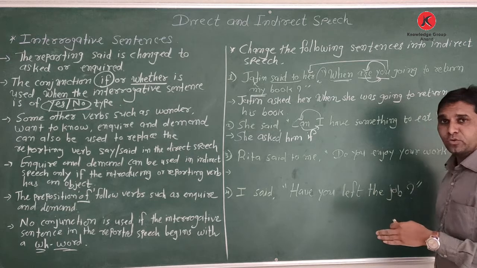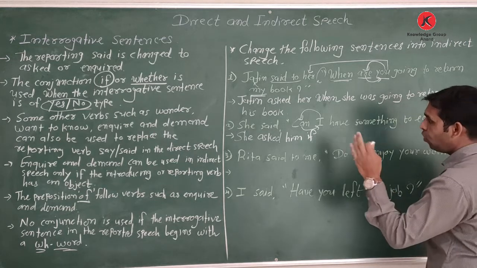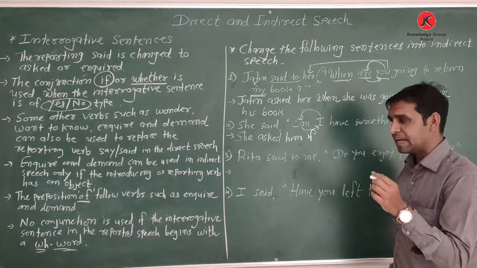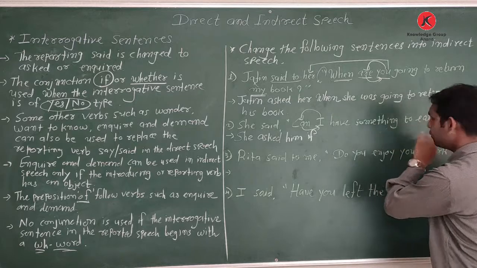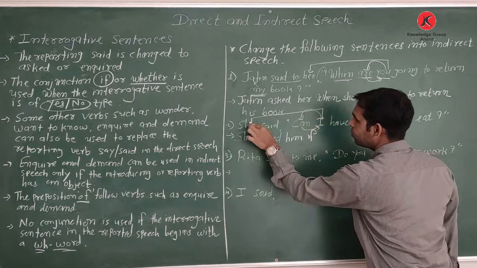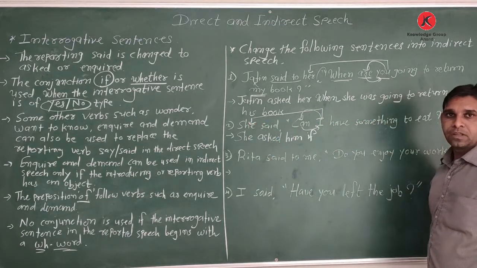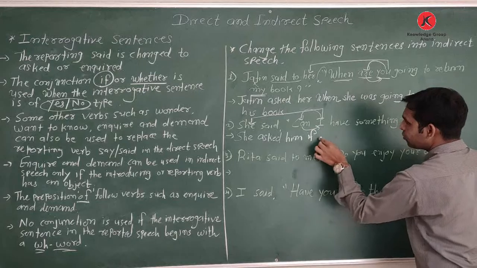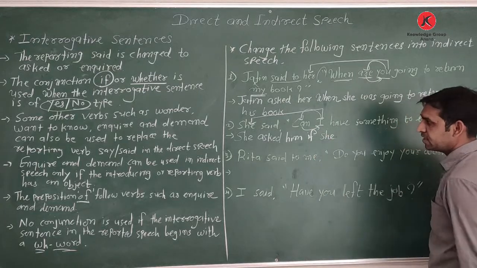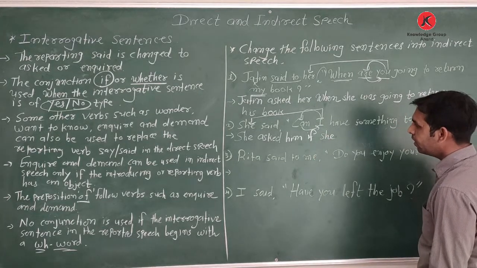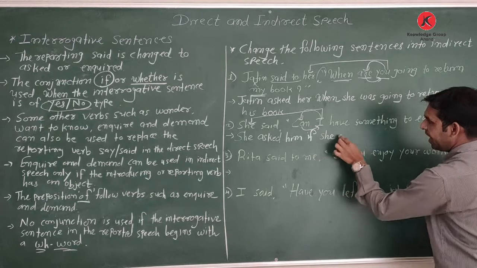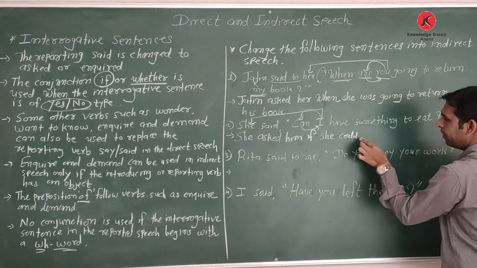Okay, can I have something to eat? It's an interrogative question. So change into assertive, means declarative sentence. I can have something to eat. So I change according to whom? According to the speaker. So speaker is she. So here also use she. Then change can into could.